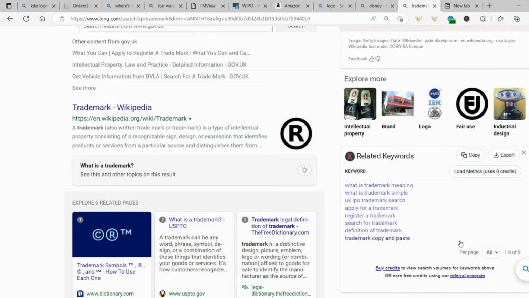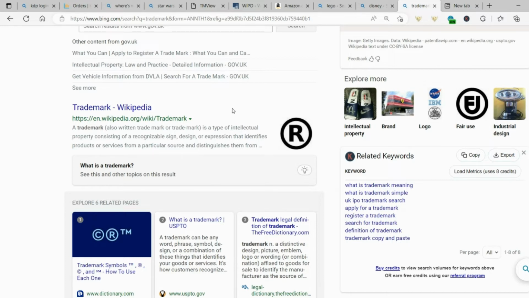So first of all, what is a trademark? This is a pretty good description of it. It's a type of intellectual property which consists of a recognisable sign, design, or expression. Now, the one thing to note about trademarks is that they do have to be applied for. It's not like copyright, it's not automatic.